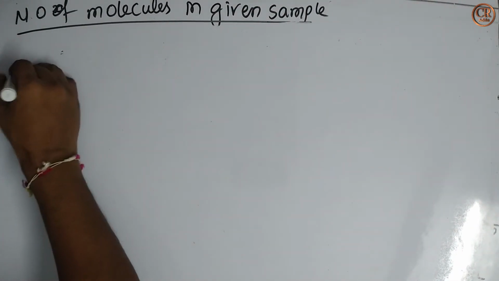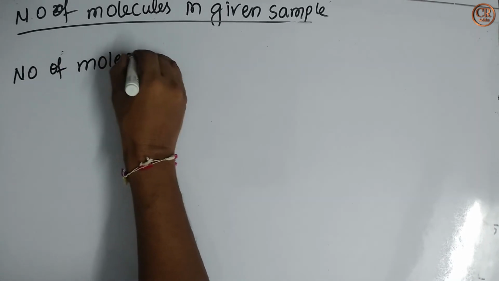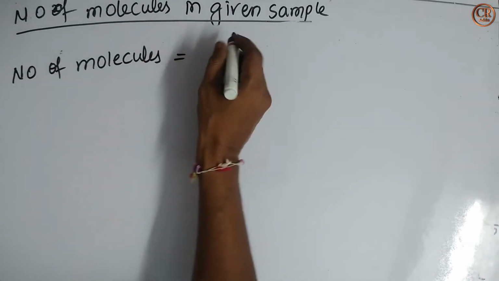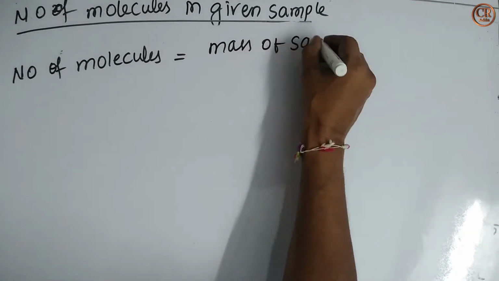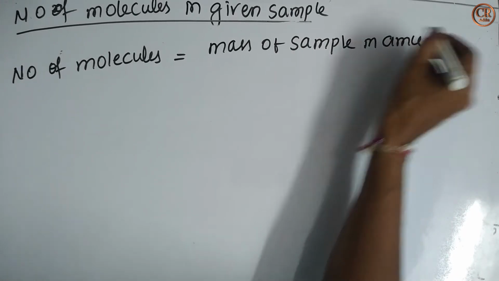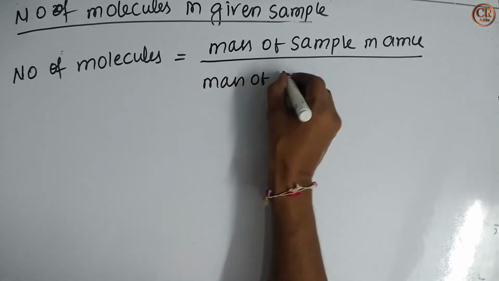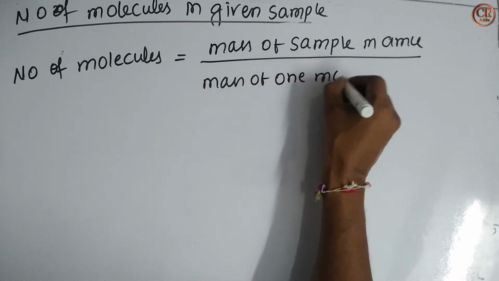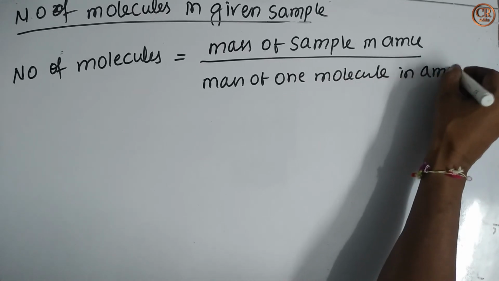Now we see the questions related to the number of molecules in a given sample. The formula used to calculate the number of molecules in a given sample is equal to mass of sample in AMU by mass of one molecule in AMU.